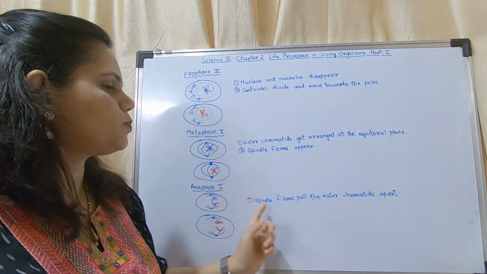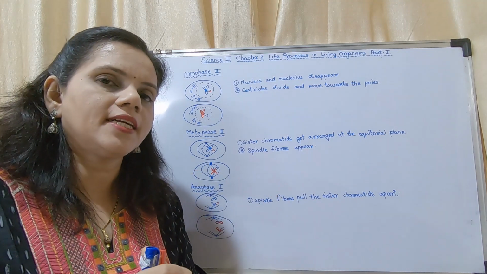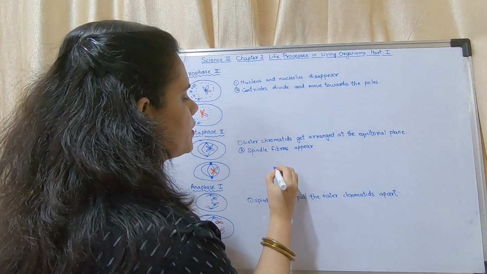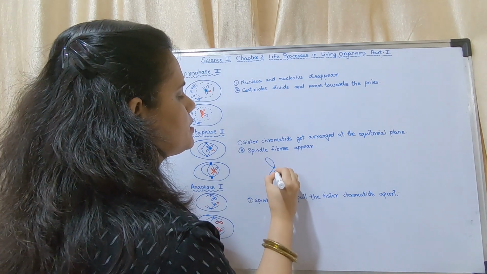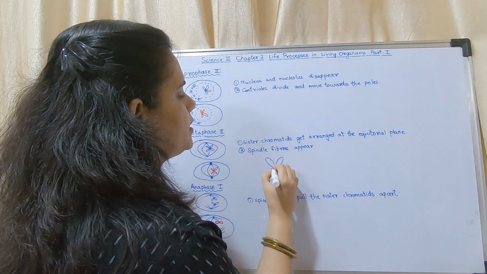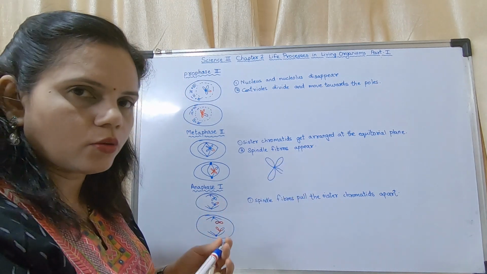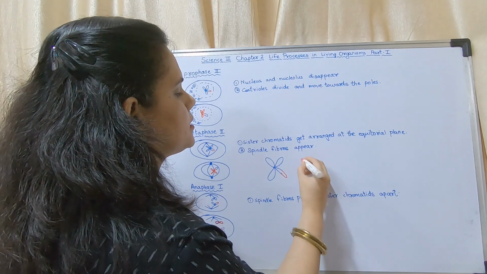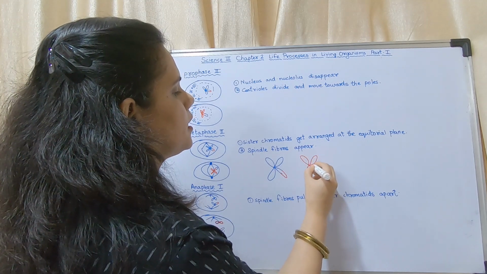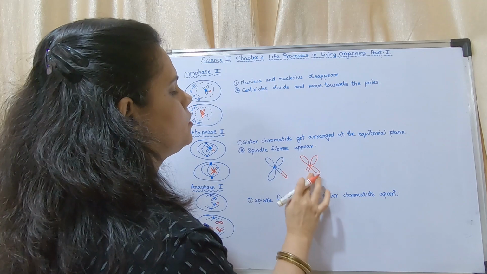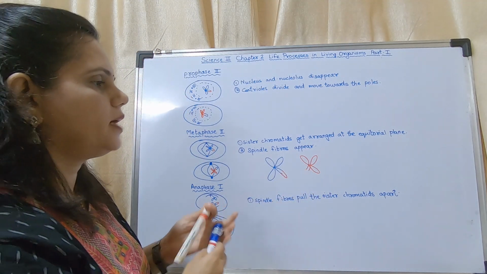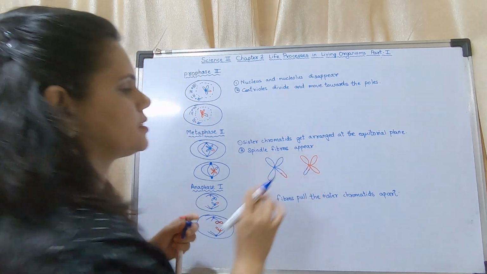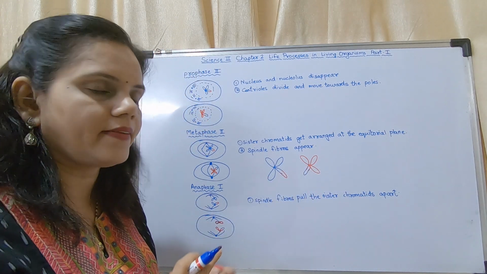In anaphase 2, spindle fibers pull the sister chromatids apart. So what is going to happen, I will show you. If this is one homologous chromosome, this is the one chromosome, and this is the other chromosome. It is having a recombinant part. Let this be the recombinant part. This and this is the recombinant part. Okay, they have exchanged it.